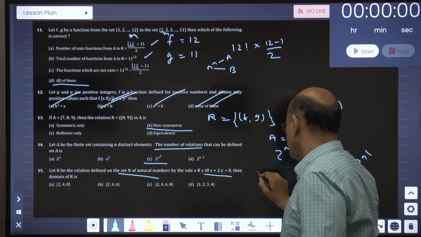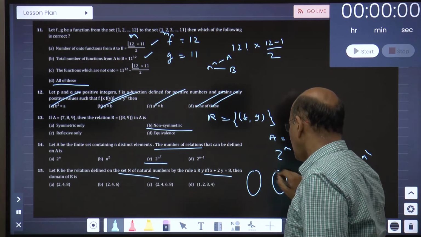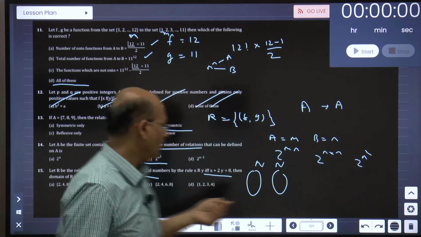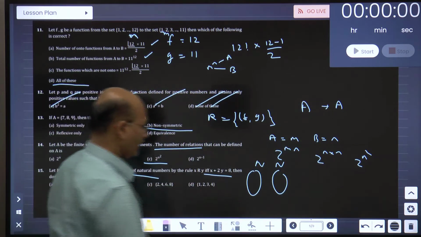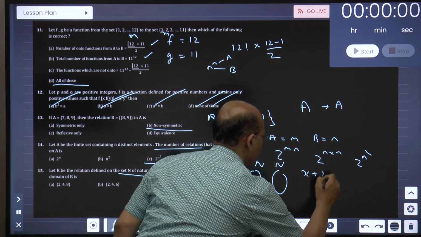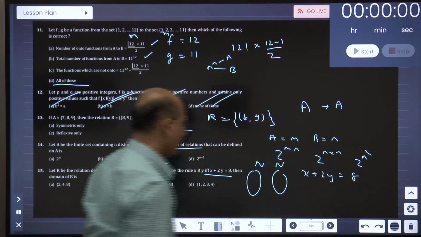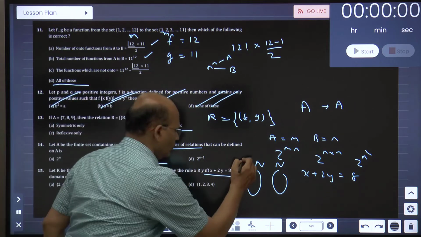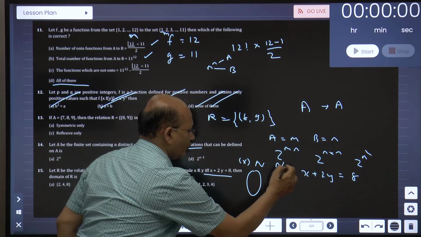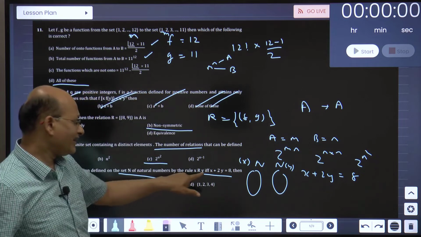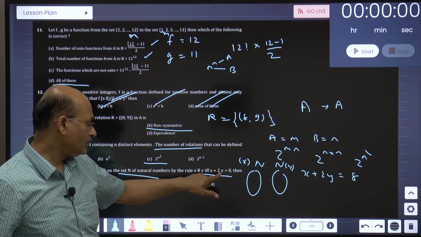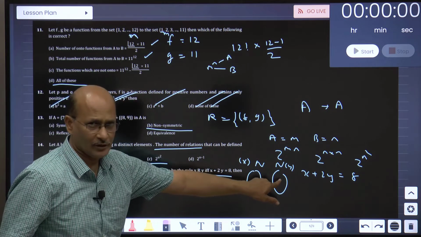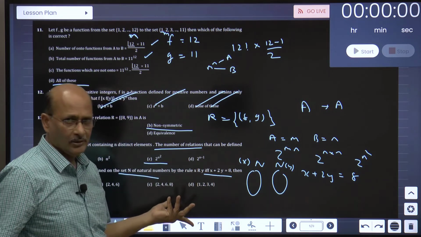So that means what, if these two are sets of natural numbers. Now use your brains, please. If I take x, so x plus 2y is equal to 8, that is given. If I take x as 1, because this is a set of natural numbers, this is the x value, this is the y value, right? So if I take x as 1, y will be 7 upon 2. This is not a natural number, so 1 cannot be the input.